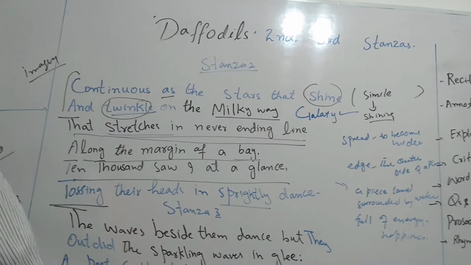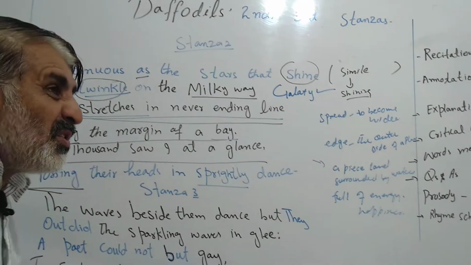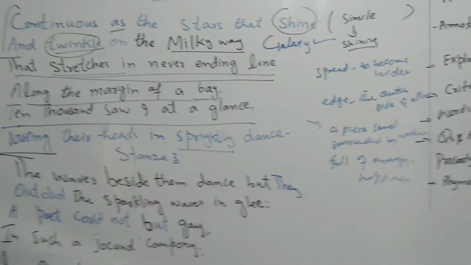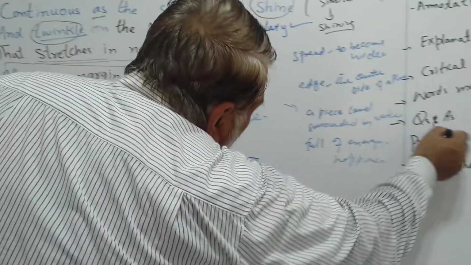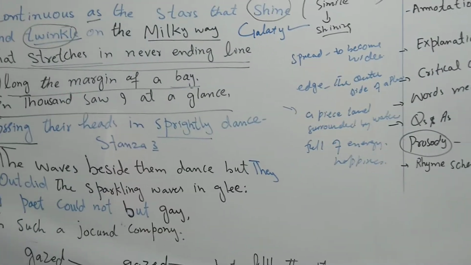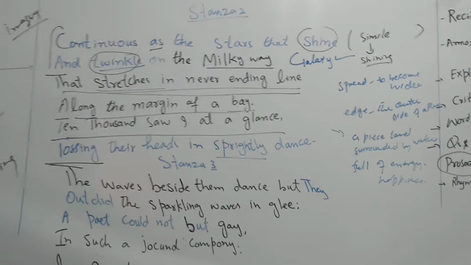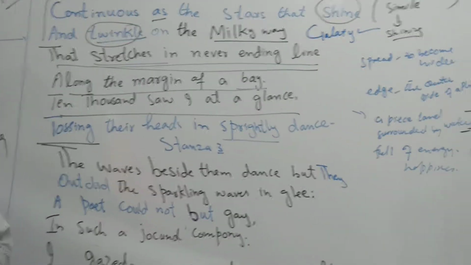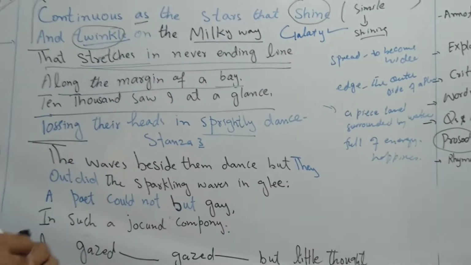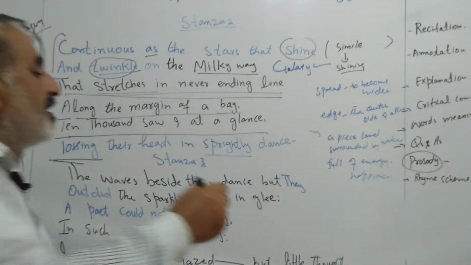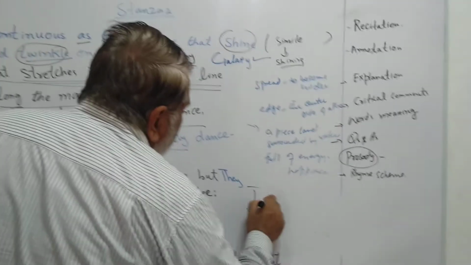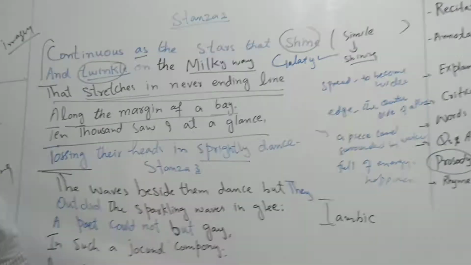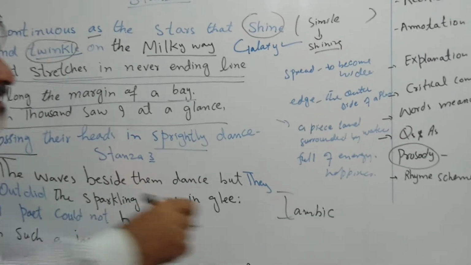Then we have one more topic, prosody. Prosody means measurement, this is foot and meter, rhythm. Okay, so this is very important. Prosody means stressed and unstressed syllables. So now, what is the pattern of the poem? The pattern of the poem I should write here: iambic tetrameter.